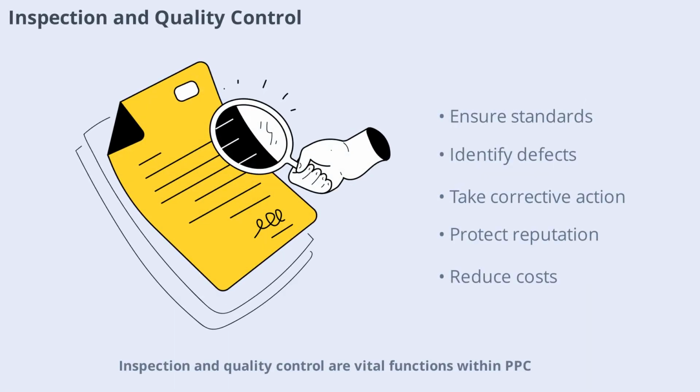Inspection and quality control are vital functions within PPC. They ensure that products meet specified standards and customer expectations. Regular inspections help identify defects early, allowing for corrective actions before products reach customers.